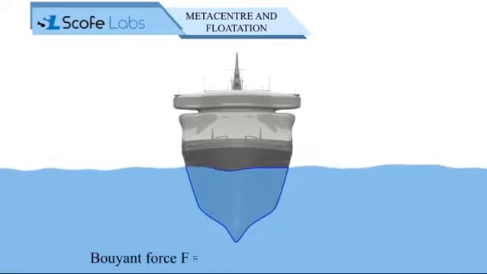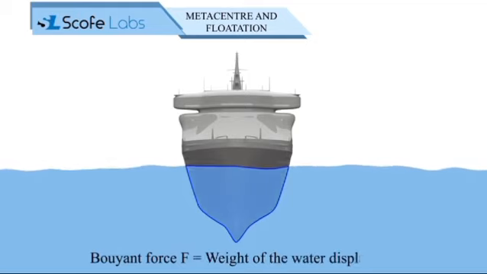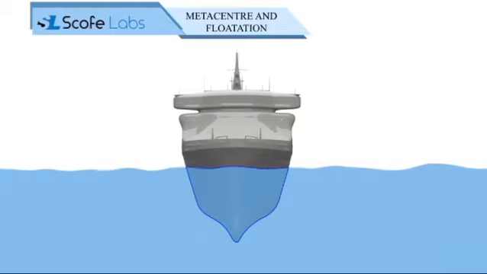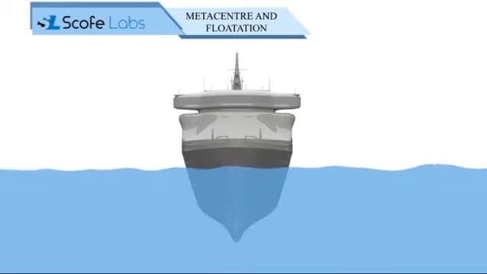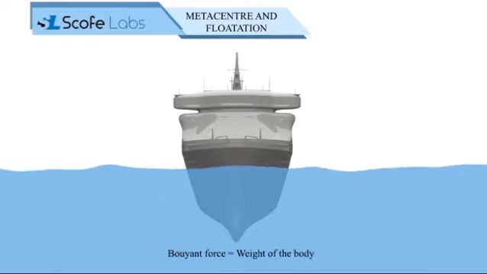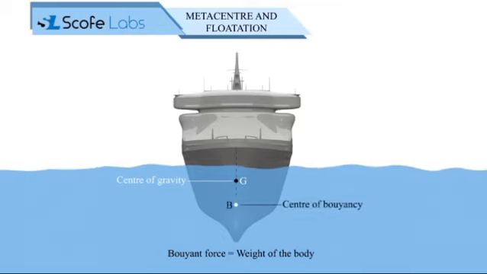Buoyant force F is equal to the weight of the water displaced by an immersed body. The buoyant force passes through the center of the displaced volume of water, which is also called the center of buoyancy, B. Now, for a ship to be in equilibrium, the buoyant force must be equal to the weight of the body, and also the center of gravity and the center of buoyancy should lie on the same vertical line.